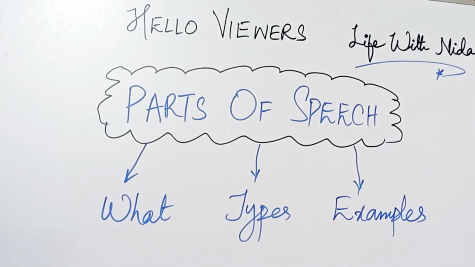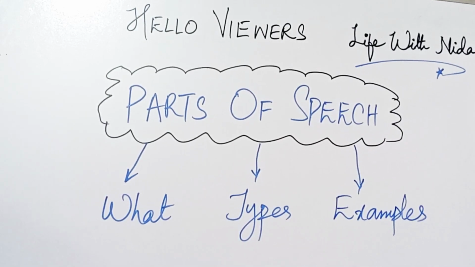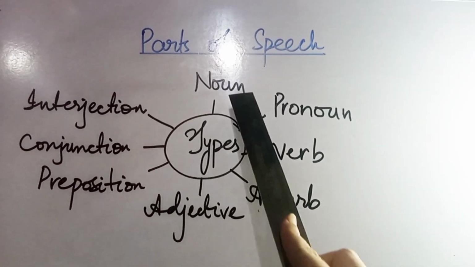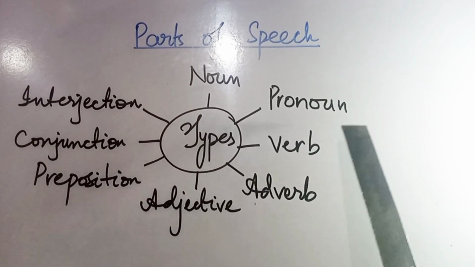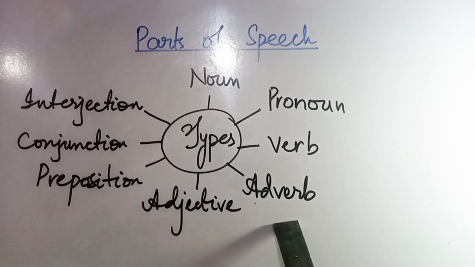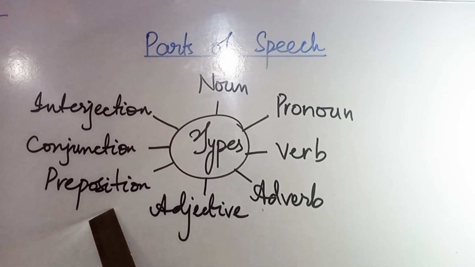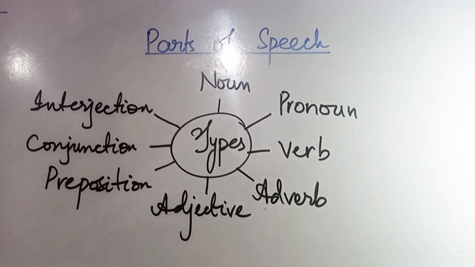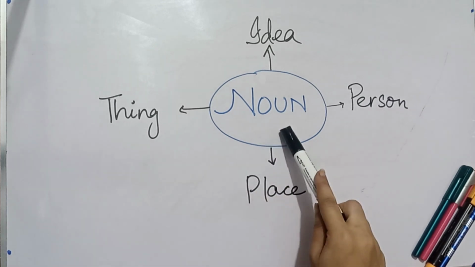This video will definitely be of great help. Alright, let's get started with the types of the parts of speech. It is divided into 8 types. Number 1 noun, number 2 pronoun, number 3 verb, number 4 adverb, number 5 adjective, number 6 preposition, number 7 conjunction, and number 8 interjection. So these are the types. Let's start first with the noun.